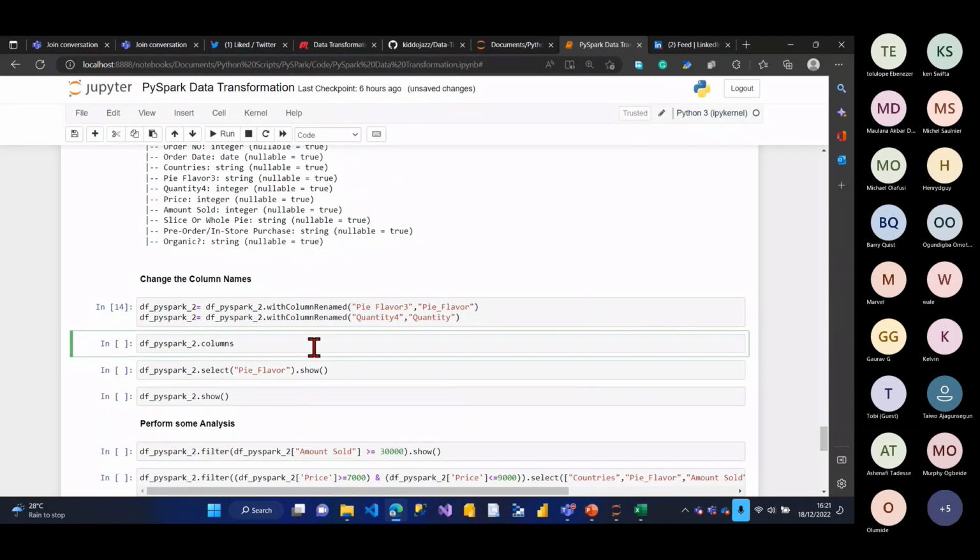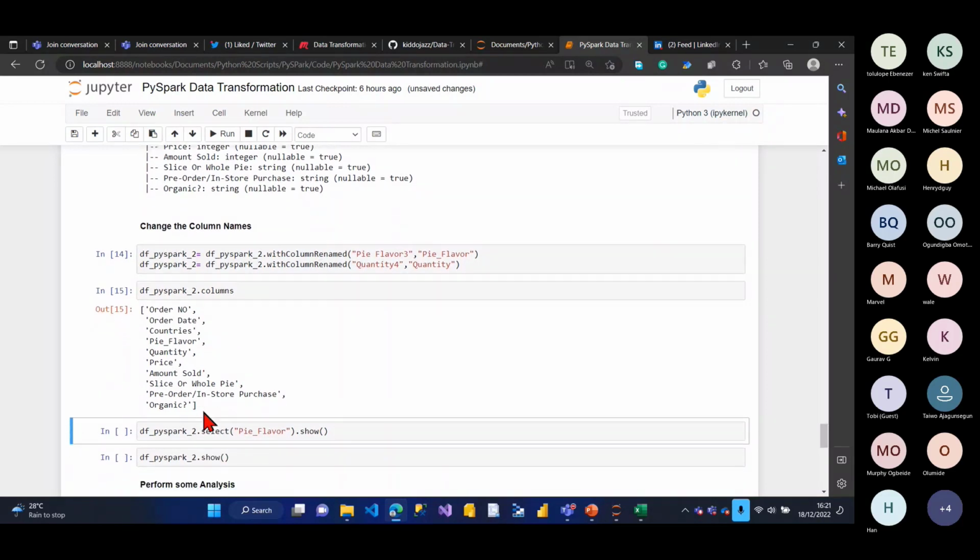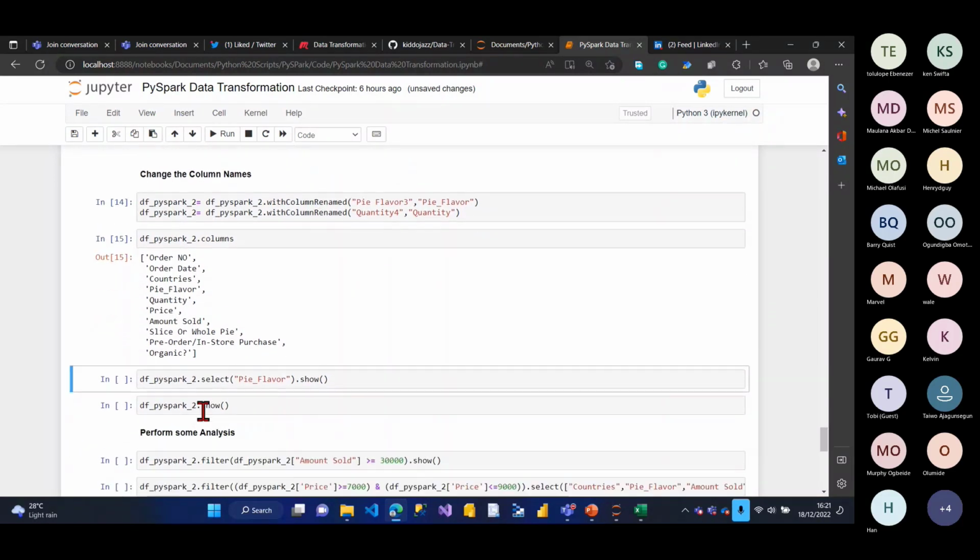I say, okay, let's see the columns again. So now you can see I've changed it from pi flavor 3 to pi flavor. From quantity, it now shows quantity only. So that's just some data cleaning we're doing. This is just an introduction to PySpark. I've not done the actual work for today.